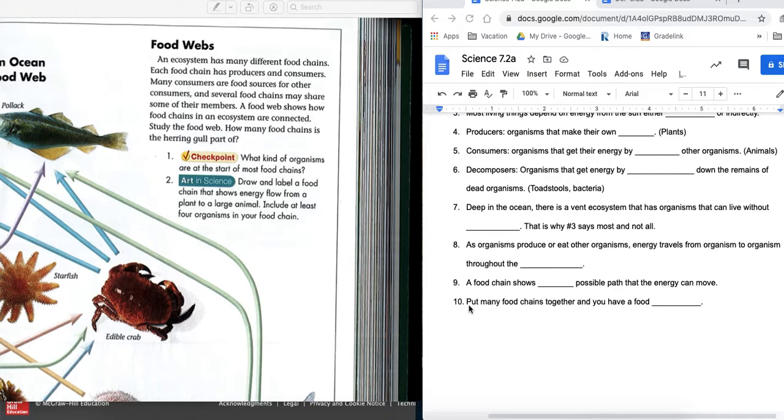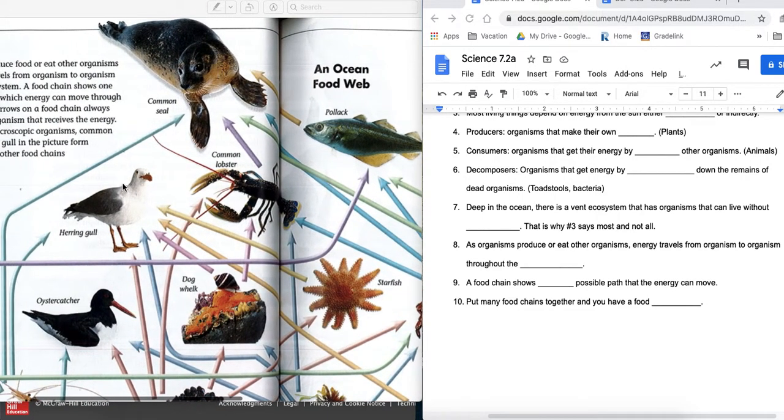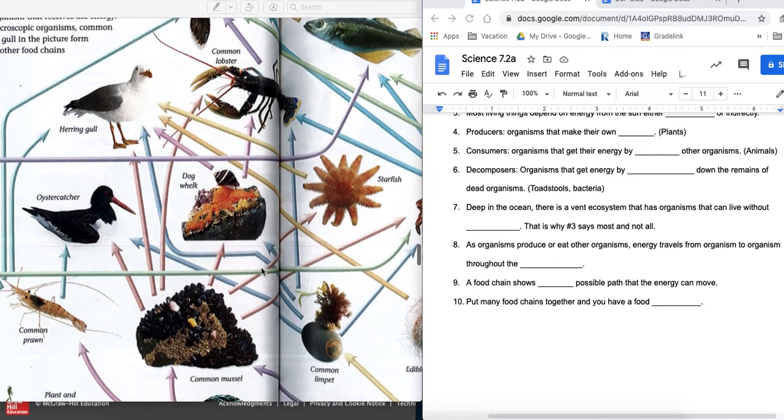So I wrote down this. Put many food chains together and you got a food web. So reality, guys, is it's not always that I eat just one source. So they asked me, how many different food chains is this gull part of? Look at all these arrows coming into it. Okay, I got arrows. It can eat a variety of food. And guys, that's just the pictures they put on there. Okay, there's obviously a lot more food out there.